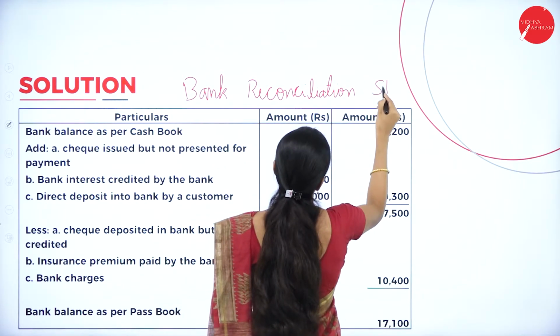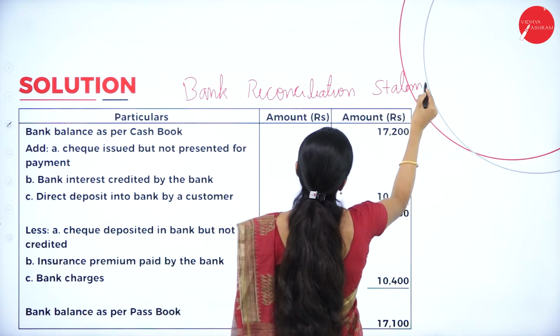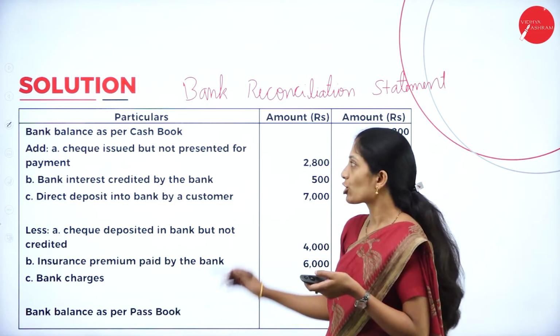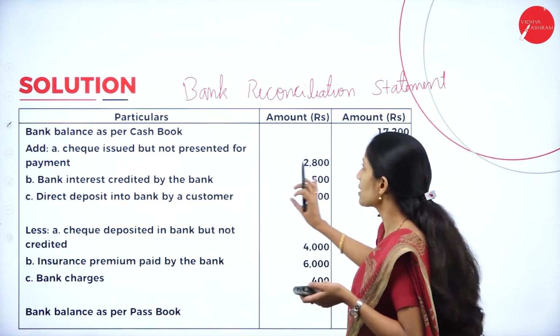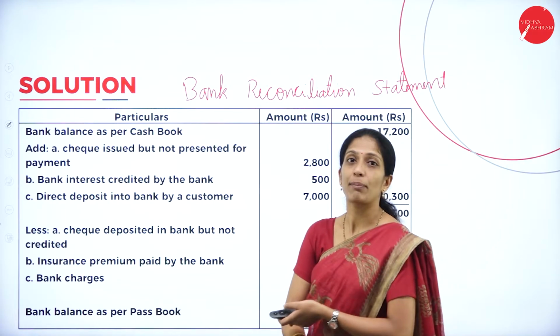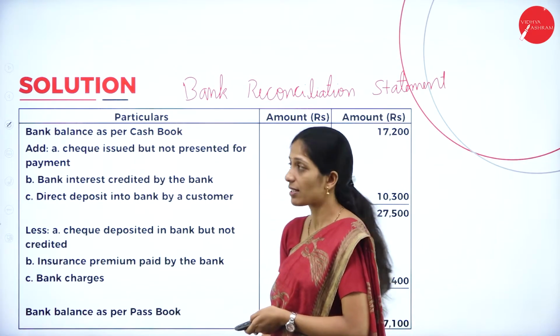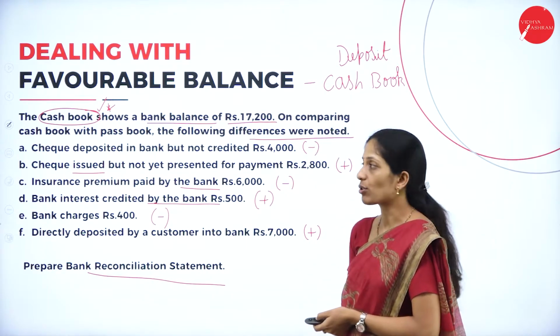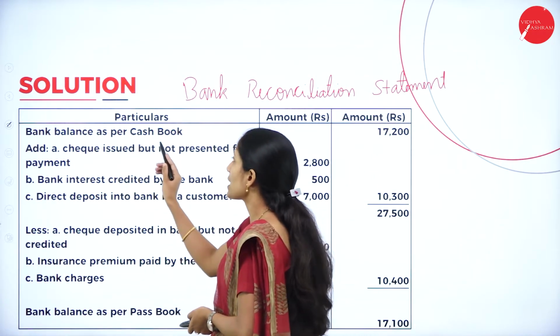Bank reconciliation statement. So how do you solve the problem? Your format is simple: particulars, and you will have two amount columns. Under particulars, you will write bank balance as per cash book, because they have given bank balance as per cash book. How much? 17,200.